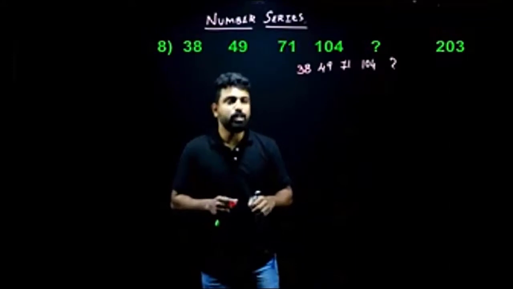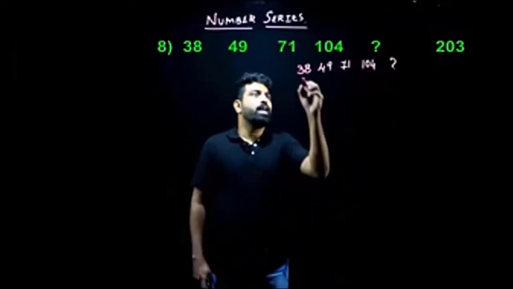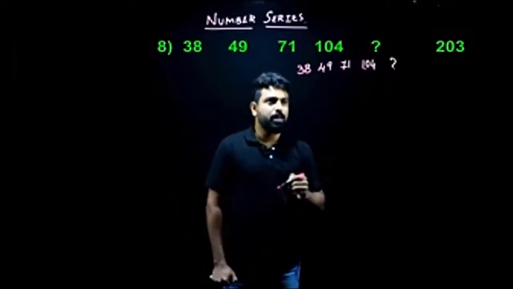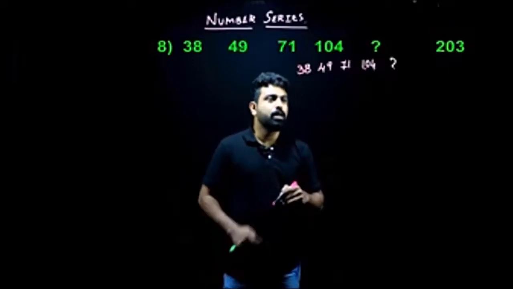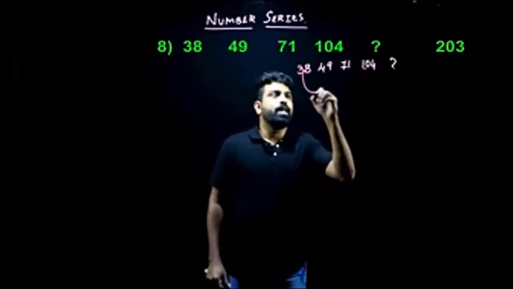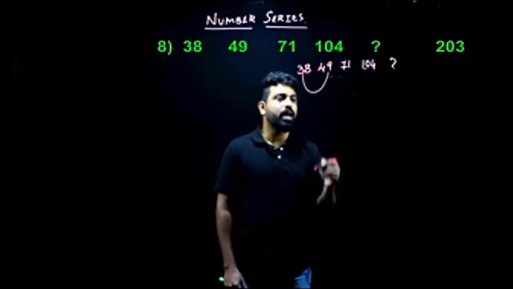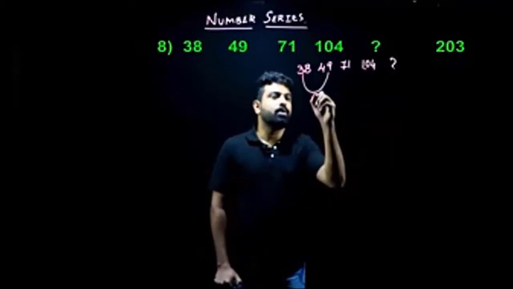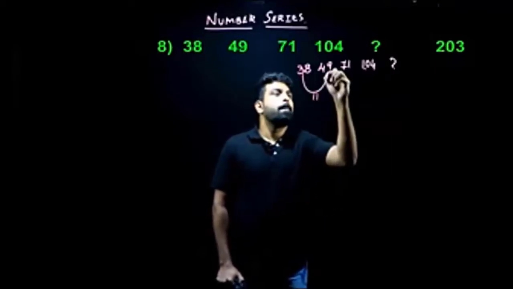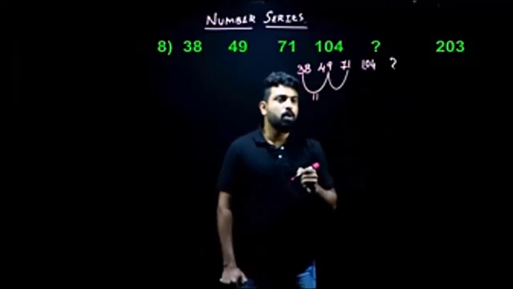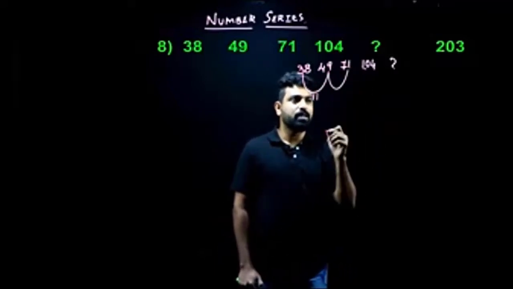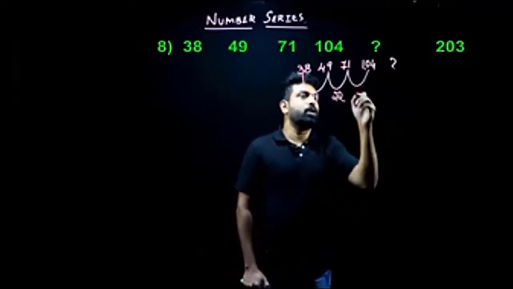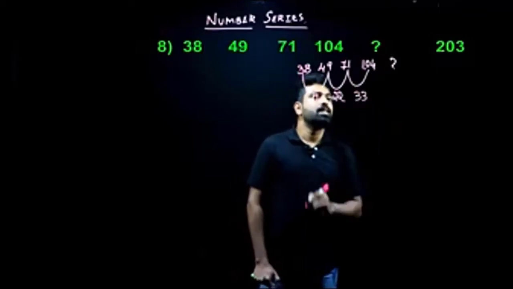So how do we do this problem, people? We'll take the difference between the first term and the last term here. When you take the difference between the first term and the last term, the difference is not very big. So we start taking the difference between the first term and the second term, since there will be addition or subtraction involved. So 38 to 49, what will be the difference? The difference here will be 11. Now if we take the difference between the second and the third term, 49 to 71, the difference here will be 22. Similarly, 71 to 104, the difference here will be 33.